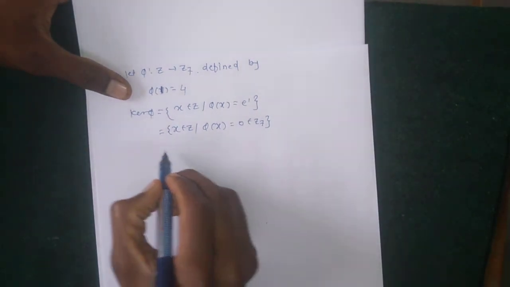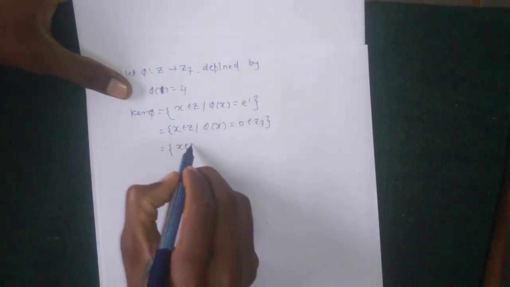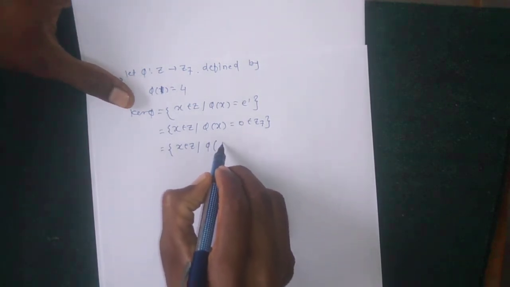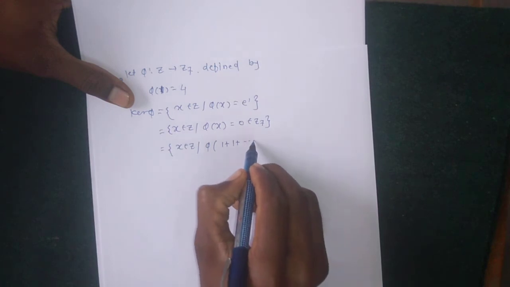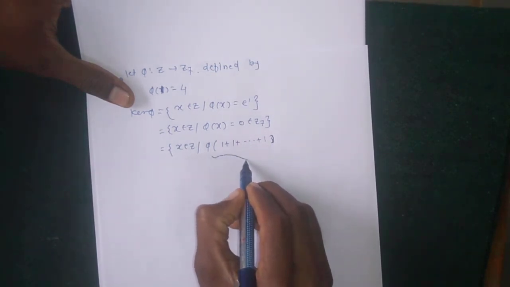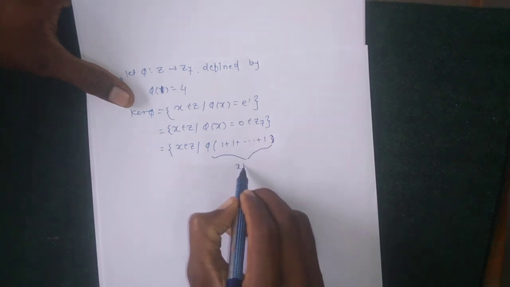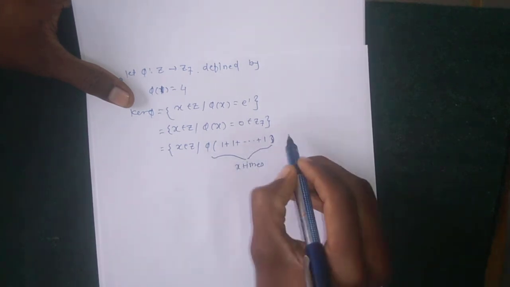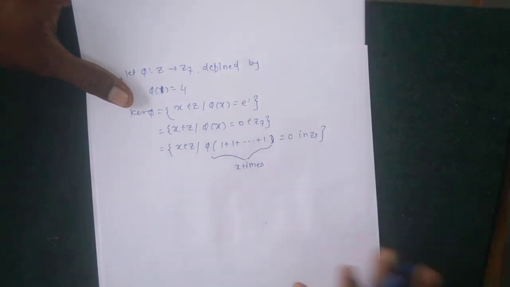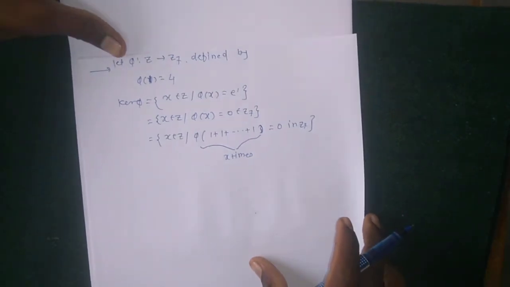This implies that x belongs to Z such that phi of 1 plus 1 plus 1 and so on up to x times, and their value equals 0 in Z7.